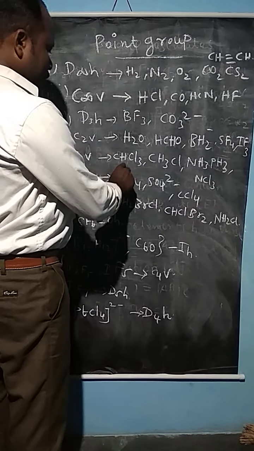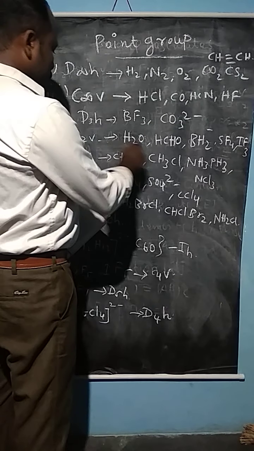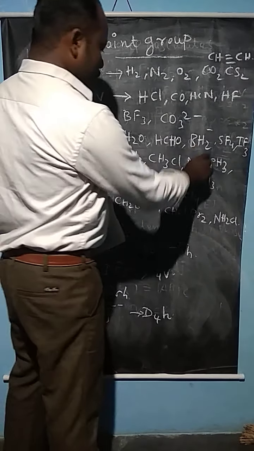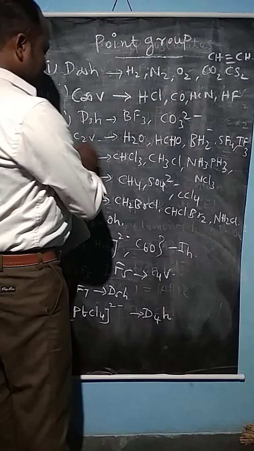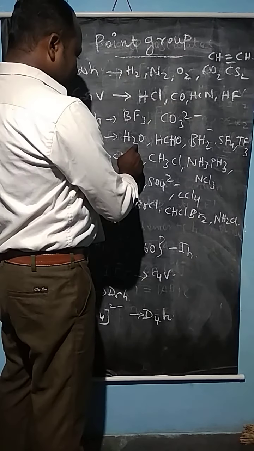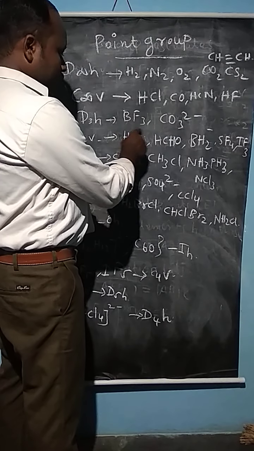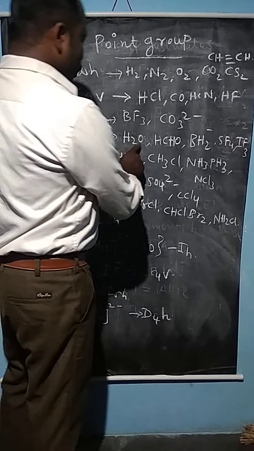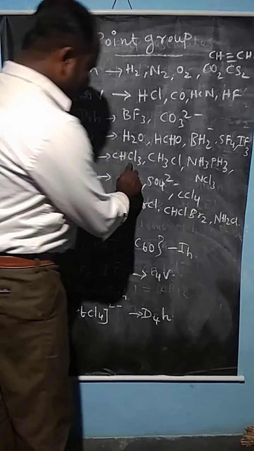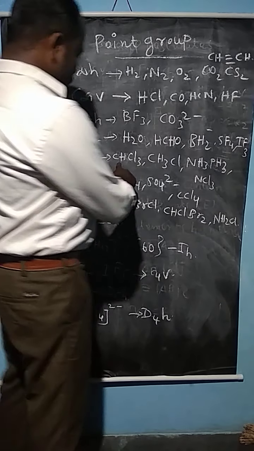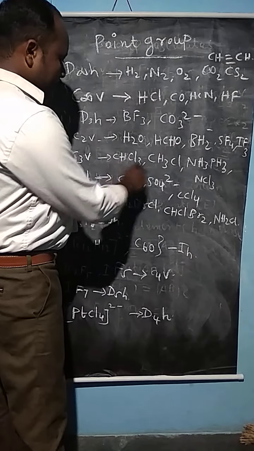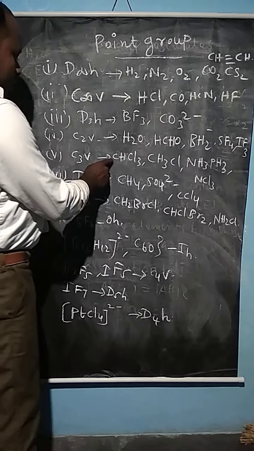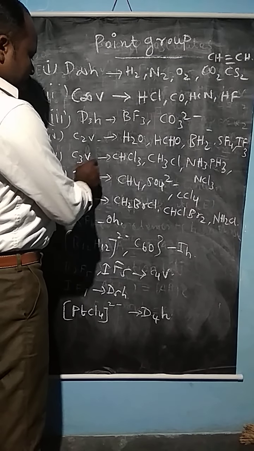So the principal axis of rotation here in the H2O molecule is C2, here the C3. So it has the vertical plane, so it becomes C2v. If we consider the water molecule alone, it has 2 sigma v, 2 vertical planes. Here the C3v. The principal axis of C3v is C3, which is multiplied by the vertical plane and becomes C3v.